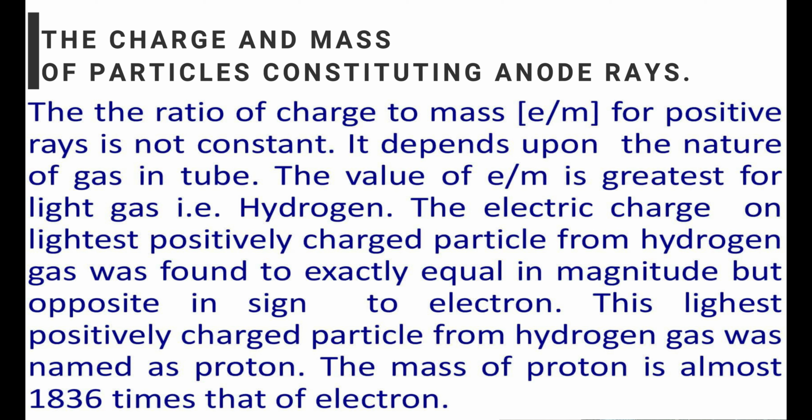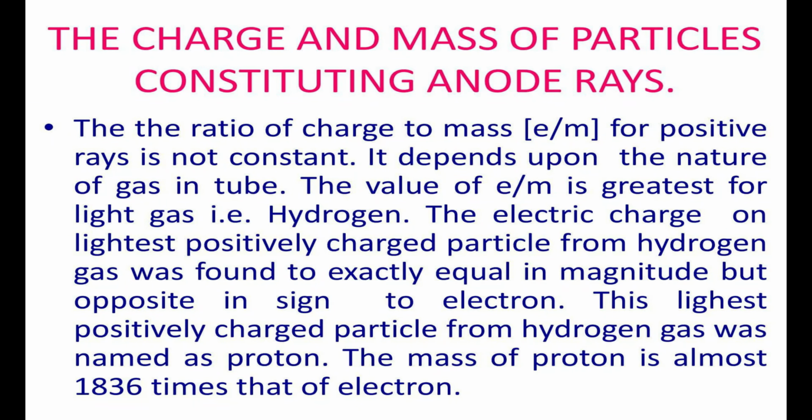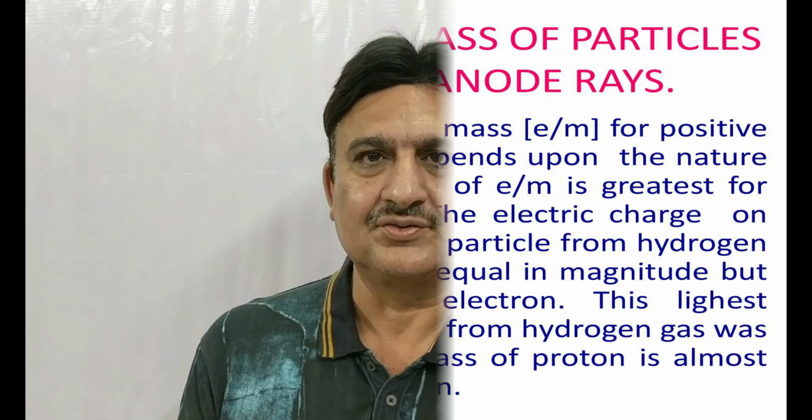The electric charge on the lightest positively charged particle from hydrogen gas was found to be exactly equal in magnitude but opposite in sign to the electron. This least positively charged particle from hydrogen gas was named the proton. The mass of the proton is almost 1836 times that of the electron.